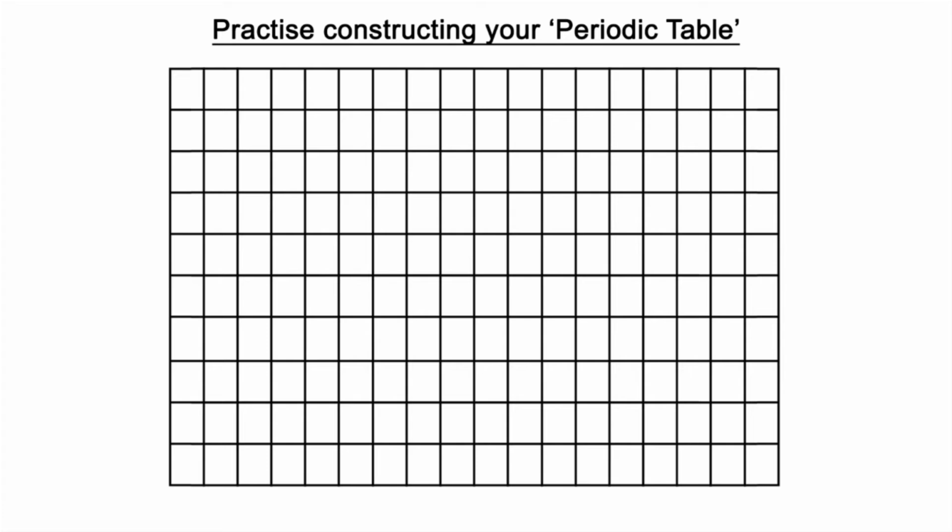Here is our grid section. It has 18 sections across the top and 10 sections going down. That is a total of 180 boxes. Our periodic table will be made up of 118 boxes.